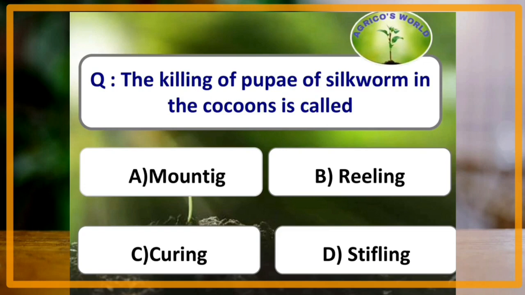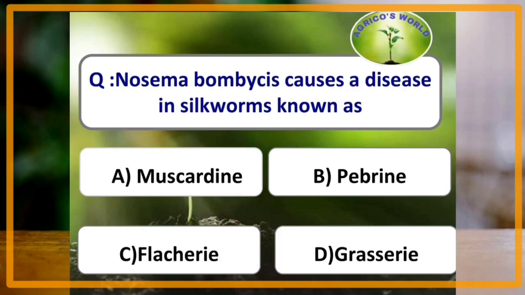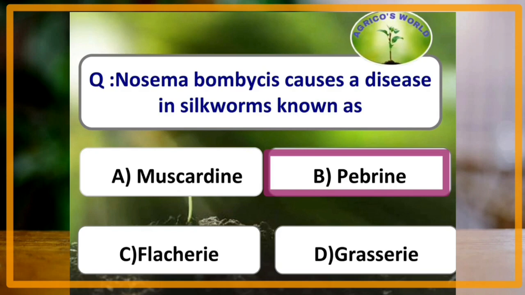The killing of pupae of silkworm in the cocoons is called stifling. Nosema bombycis causes a disease in silkworm and it is known as pebrine. Also, pebrine is called pepper or corpuscular disease because of black pepper-like spots that occur on the body of silkworm.